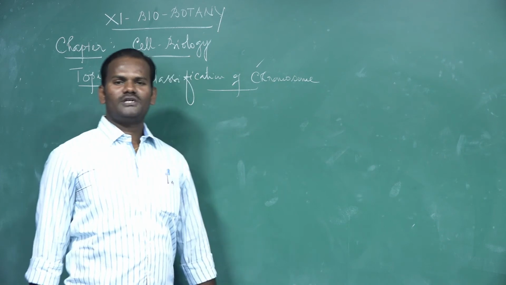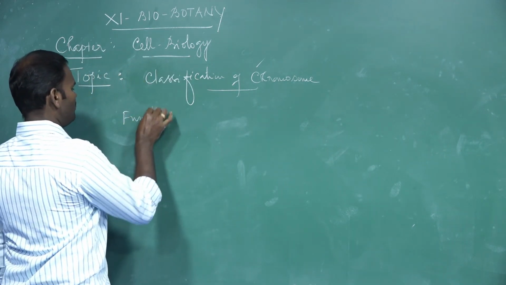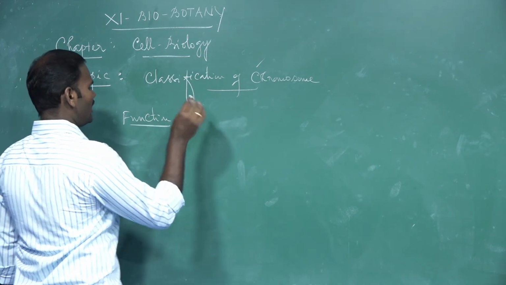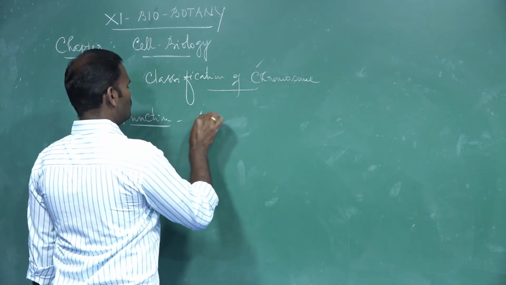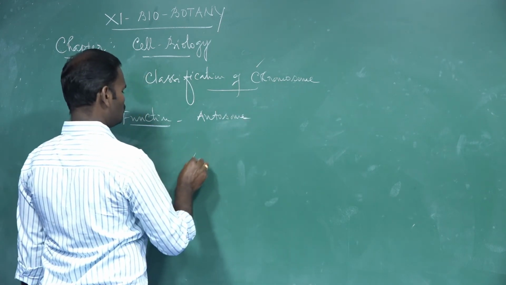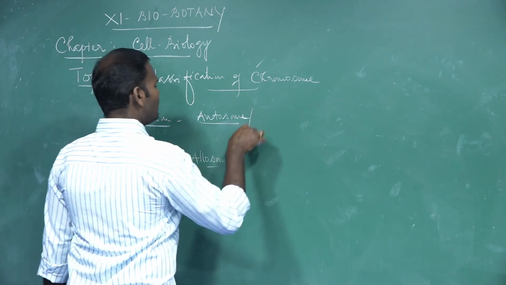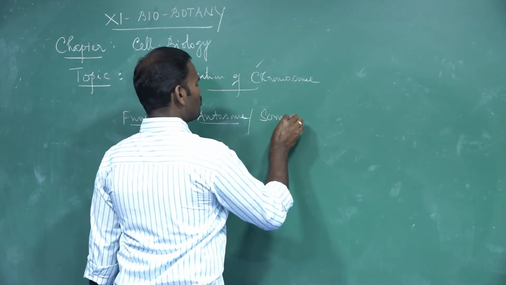Next, how chromosomes are classified based on their function. There are two types. One is autosome, another is allosome. The autosome is also called the somatic chromosome.